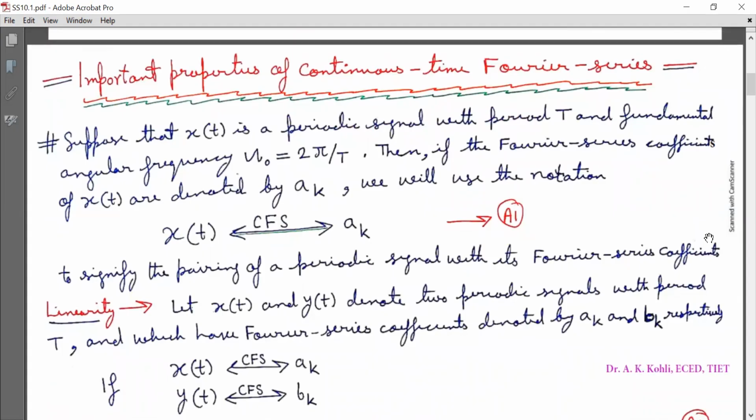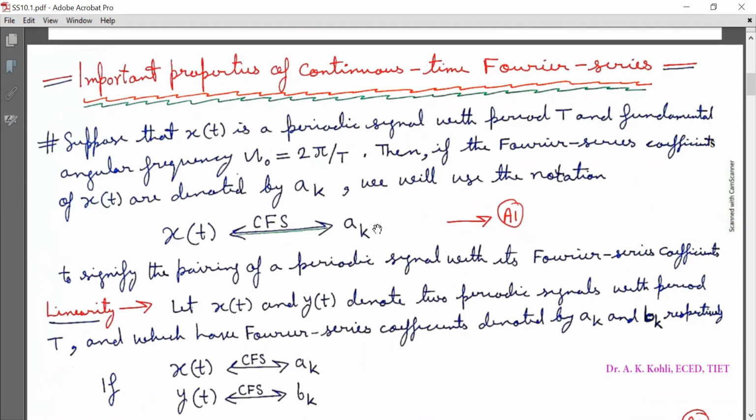Today I am going to discuss important properties of continuous time Fourier series. Suppose that x(t) is a periodic signal with period capital T and fundamental angular frequency capital omega naught equal to 2 pi by T. Then if the Fourier series coefficients of x(t) are denoted by a_k, we will use the notation given in equation A1, that is x(t) is having continuous time Fourier series coefficients a_k.